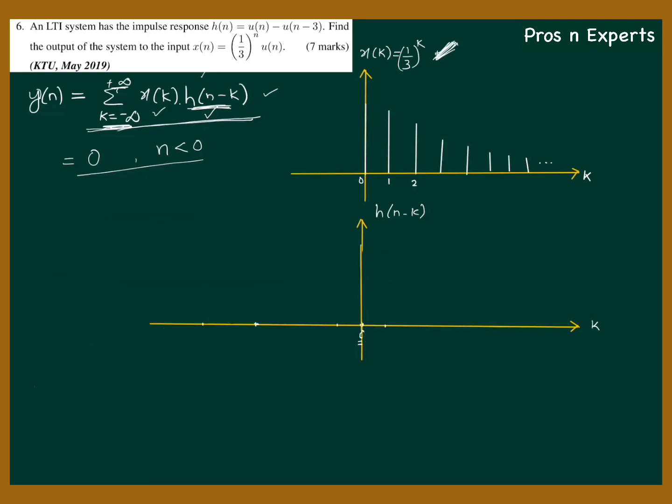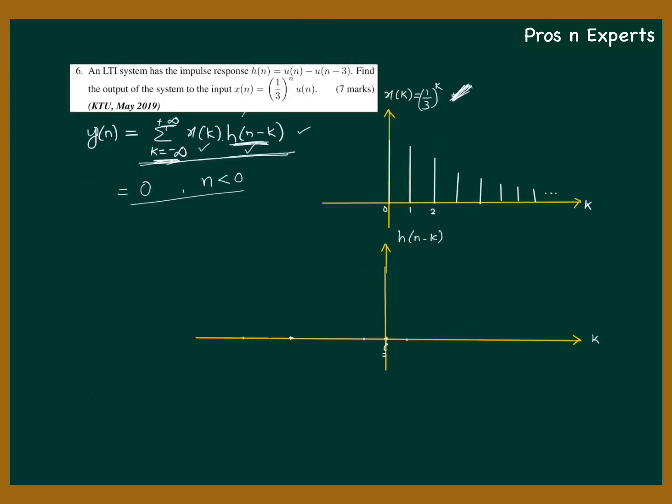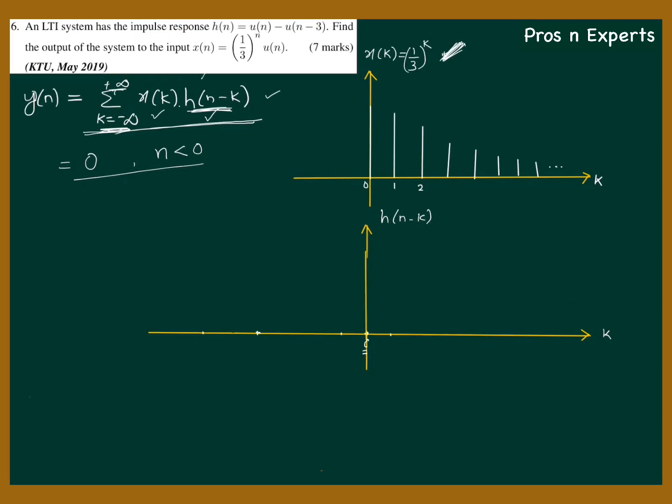Alright, the next case is what happens when we further increase n. If we further increase n, h of n minus k will further move to the right. So the next condition is the first sample which starts at n. In the next case, if we further increase n, h of n minus k further moves to the right. So the first sample which had already coincided with x of k will remain there.